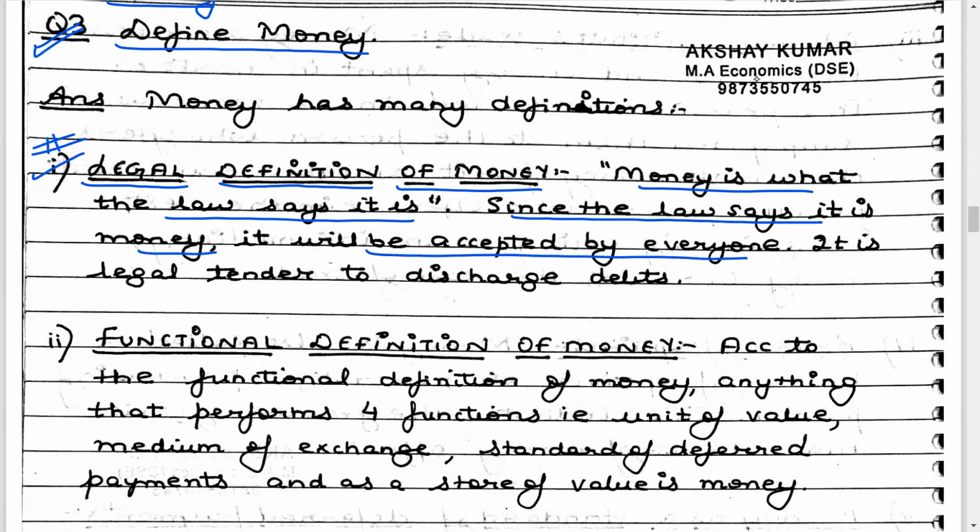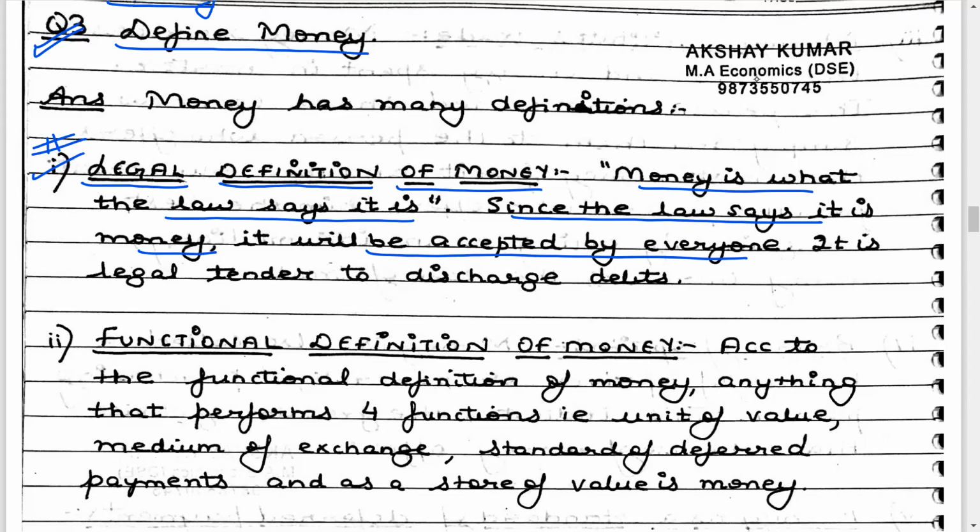Today in our economy we are using paper money as fiduciary money. If you actually look at the paper, it's any normal paper. But why is that money accepted? Because it is defined by the law. Rupee notes are notes which are defined by the law as money. That is why we are treating them as money.